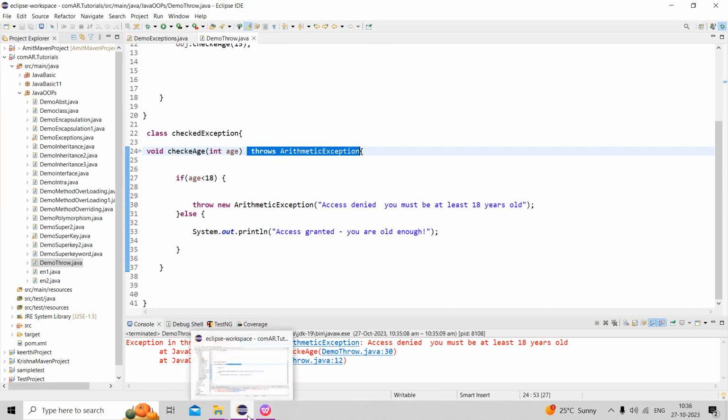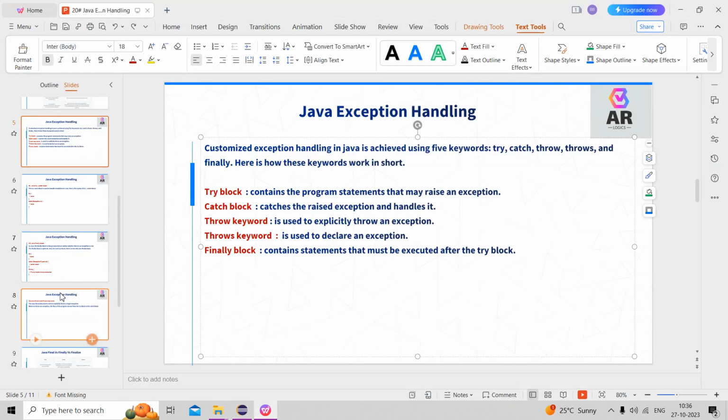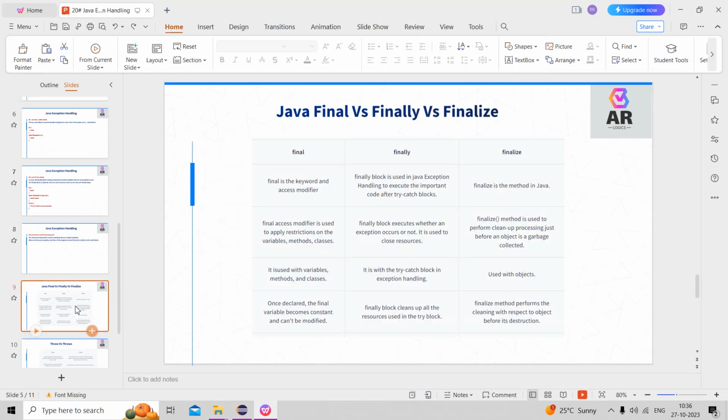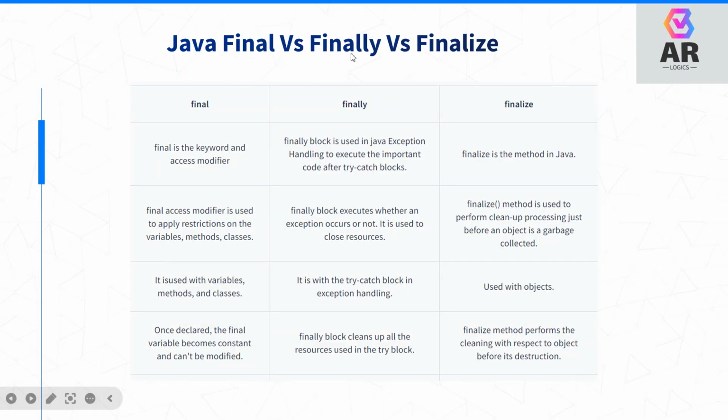Now the main important thing: the interviewer can ask you what is final, finally, finalize. Remember: final, finally, finalize. Final I already explained in previous classes. It is an access modifier keyword. If you have declared it, you cannot modify anything.